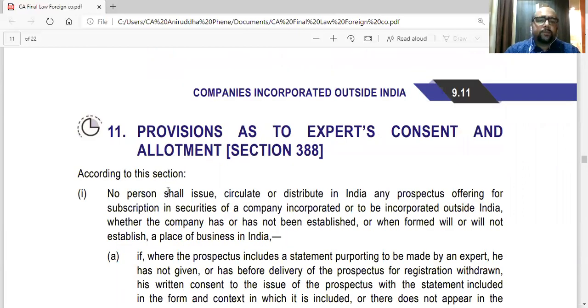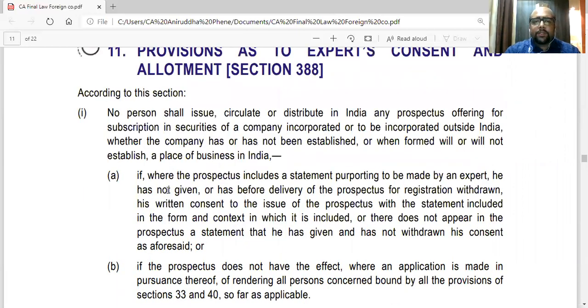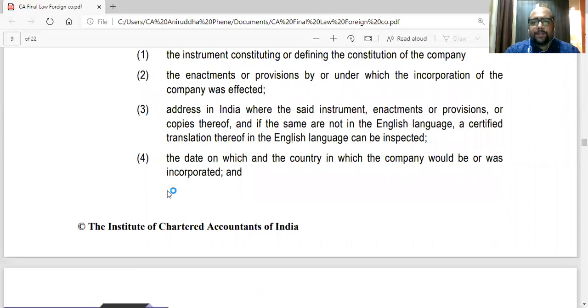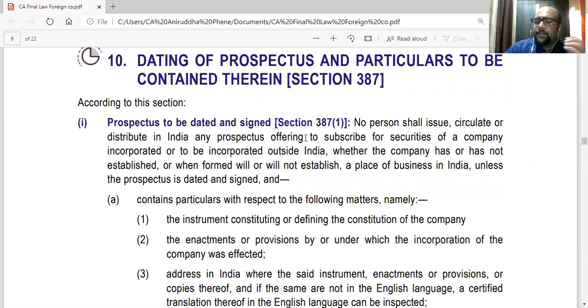So just going through this provision 387, what it says, the first subsection says that the prospectus should be dated and signed. That is what the provision says. And it should contain particulars regarding the instrument of the company's constitution, that is the MOA.